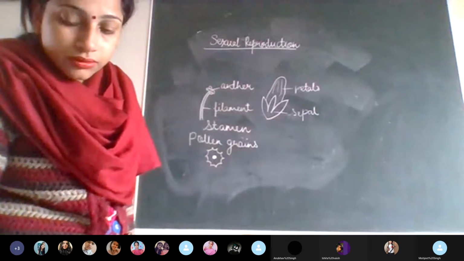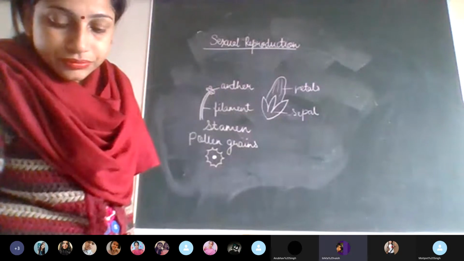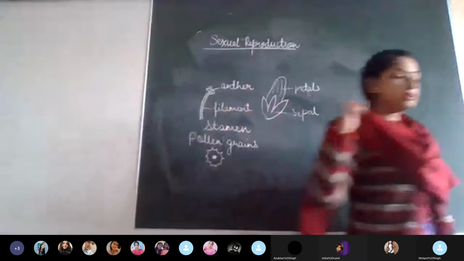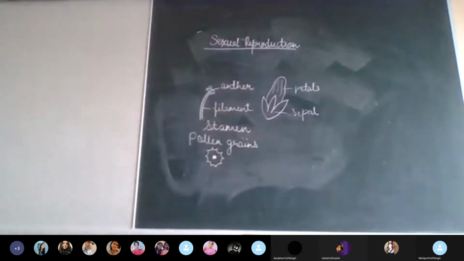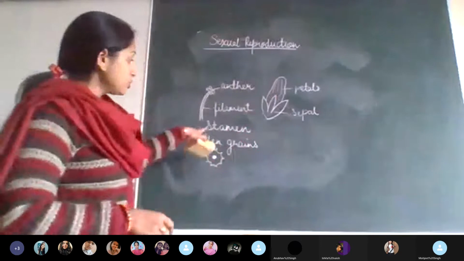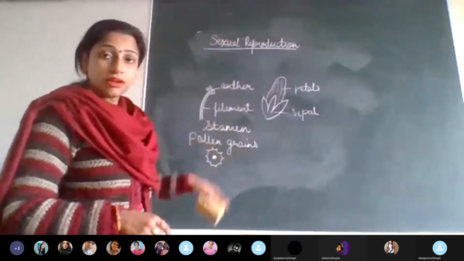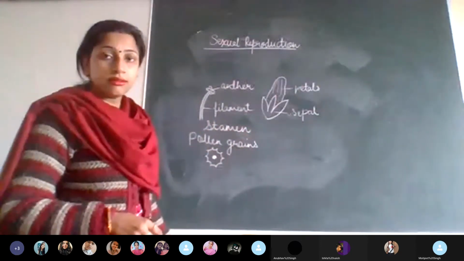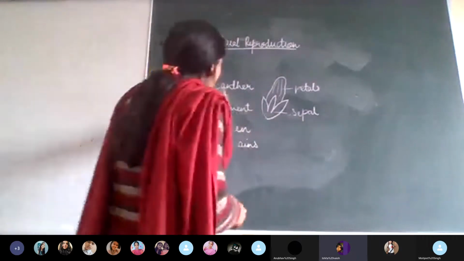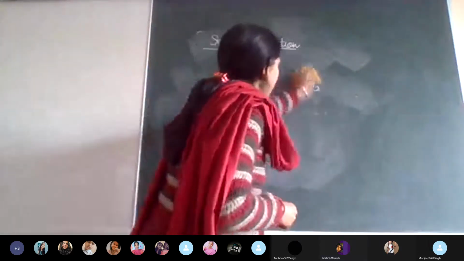Yes, children? No, ma'am. Now, which part was this that we have discussed? Which part of the flower? Ma'am, male part. Yes. Now keep in mind, because again we have to do something with this. So this is the male part. Now we'll be talking about the female part.